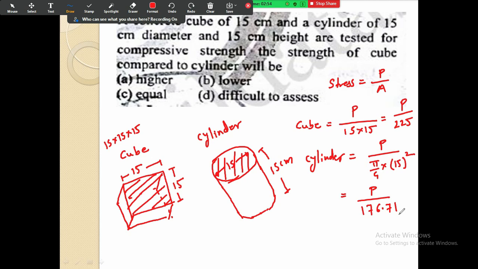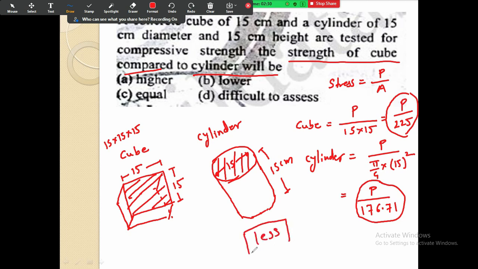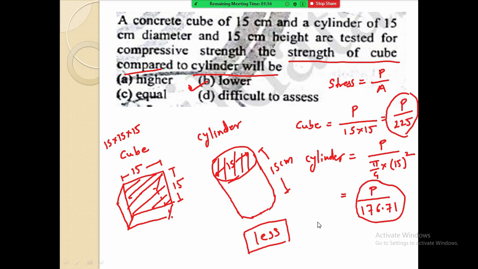Now what have they asked the comparison with? Strength of cube compared to the cylinder. So this is the strength of the cube, and if you compare it with the strength of the cylinder, the cube strength is less. So the cube strength is less as compared to the cylinder. So your option is B, it is lower. If you want, you can take a screenshot of this so that we can move further. Is it okay? Have you understood?